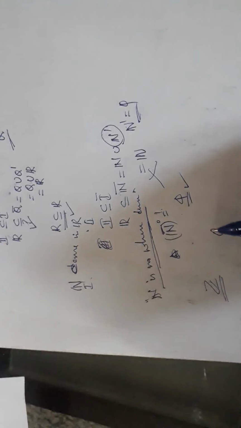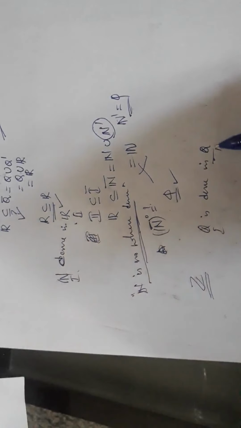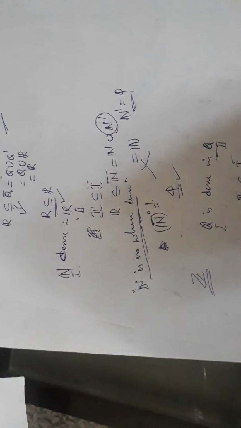Now the next question is whether Q is dense in Q. To answer this, with first and second, what is our notion? The second should be contained in the closure of the first. That is, Q must be contained in the closure of Q. Q closure is Q union Q dash. That is Q union R. It is nothing but R. So Q is contained in R. So Q is dense in Q.